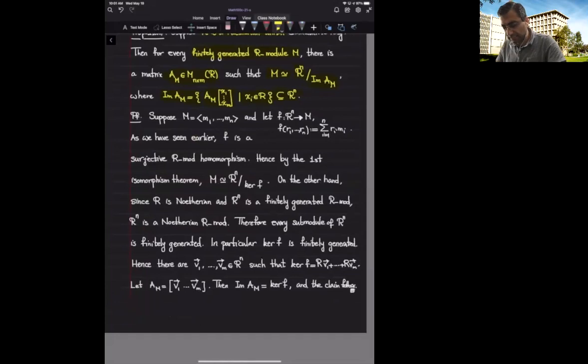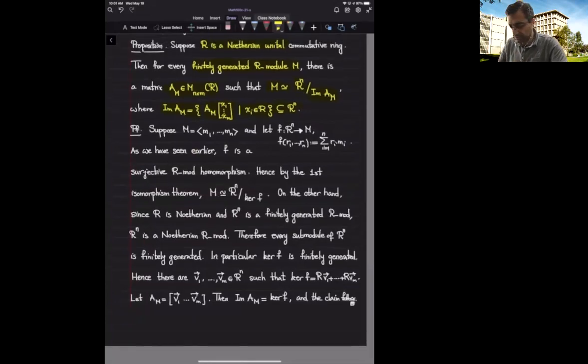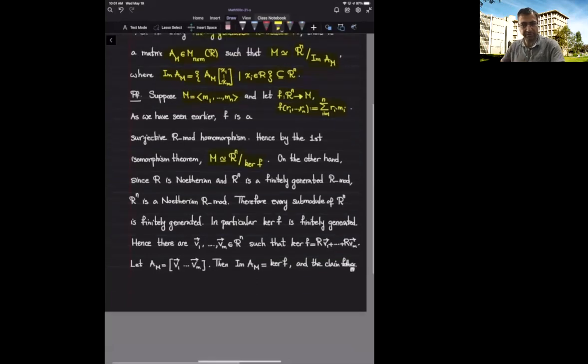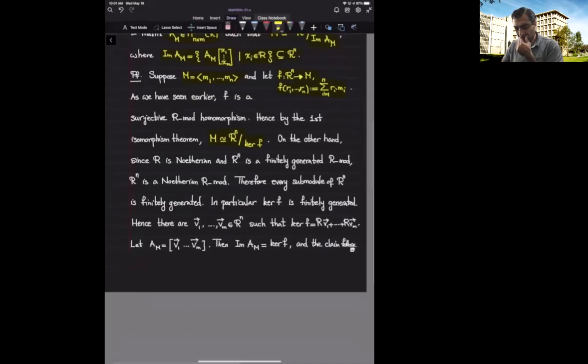The assumption is that M is finitely generated, and we have already discussed that whenever I give you a finitely generated module, you have a surjective R-module homomorphism F from R^n to M, and therefore M is isomorphic to R^n modded out by the kernel of F. So far we have used the first isomorphism theorem and the discussion from the previous proposition. Now we need to understand the kernel of F better.